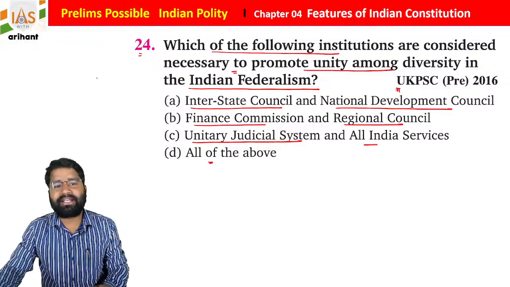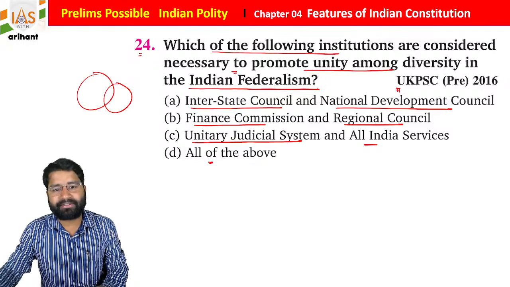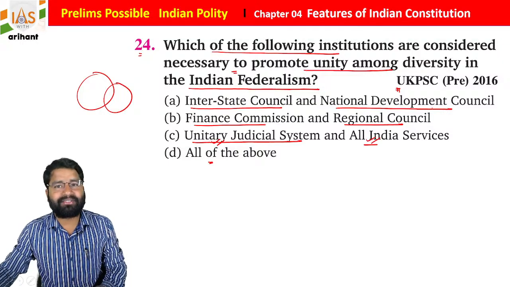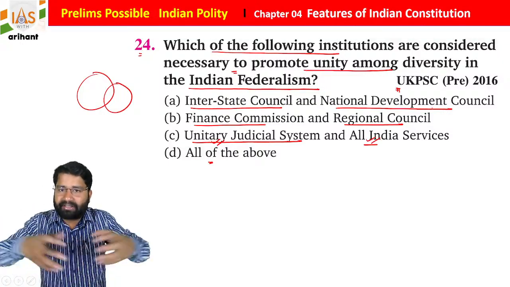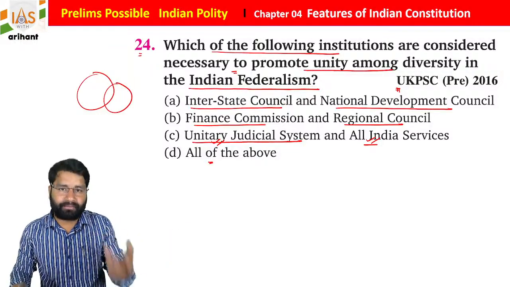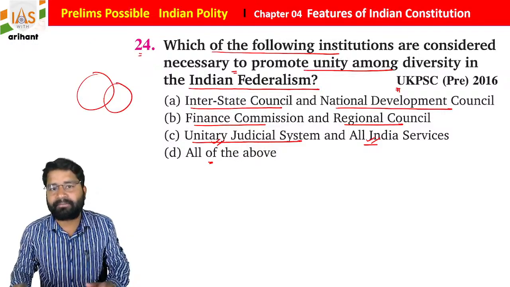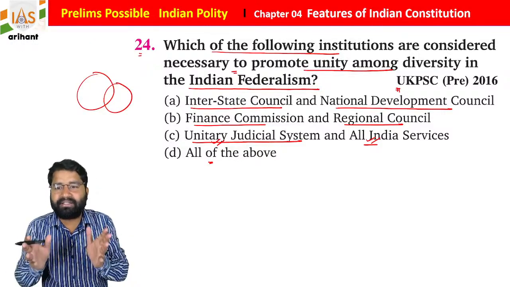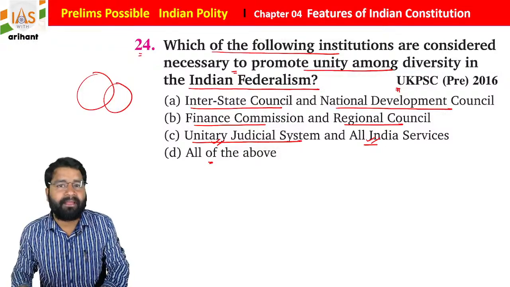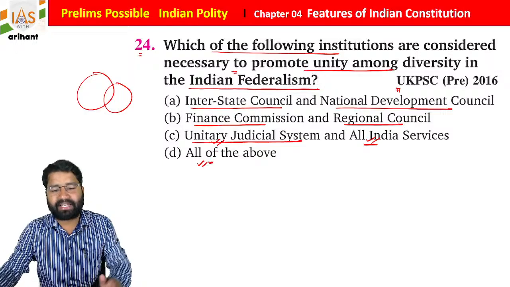If you see, the Interstate Council is basically promoting Indian federalism. The National Development Council is also promoting national federalism. Then the Unitary Judicial System, as well as the All India Service. A center will be there and there will be different branches, meaning IAS, IPS and IFS, the Forest Service. They are recruited by the center and they serve in the states, students. This is a very unique feature of Indian federalism. So all of the above is going to be correct, students.